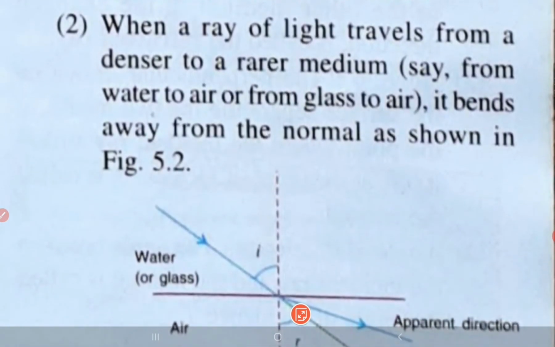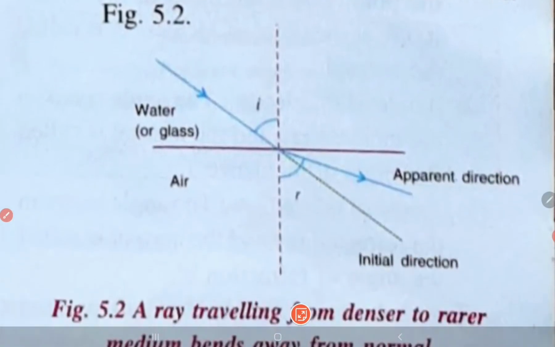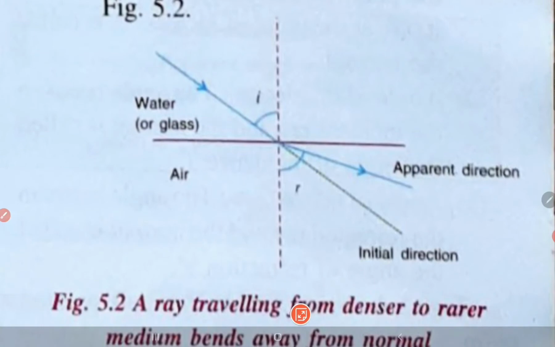Now coming to the next figure, or point number 2. When a ray of light travels from a denser to a rarer medium, say from water to air or from glass to air, it bends away from the normal as shown in the figure, just opposite of the previous one. Here the light is traveling from water or glass to air.